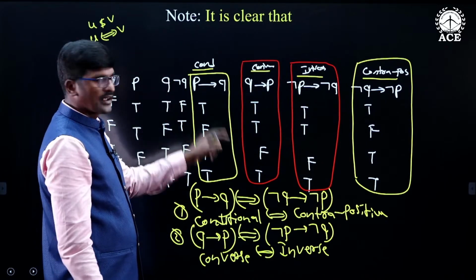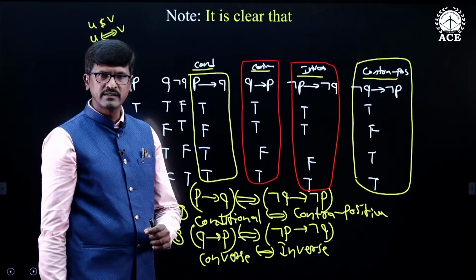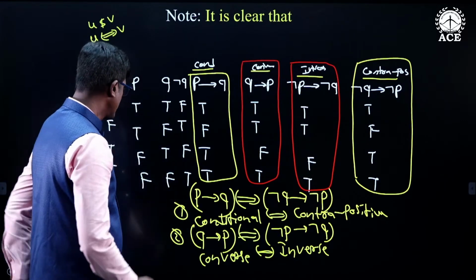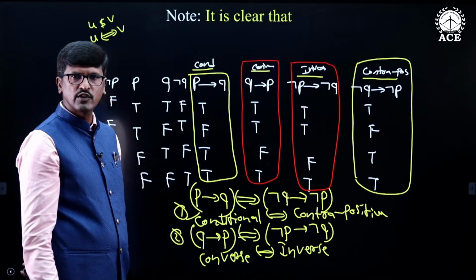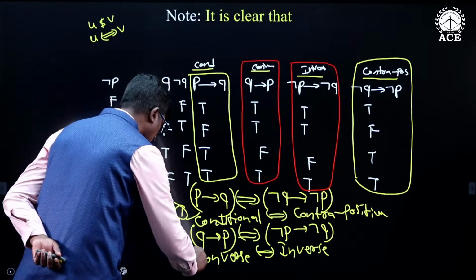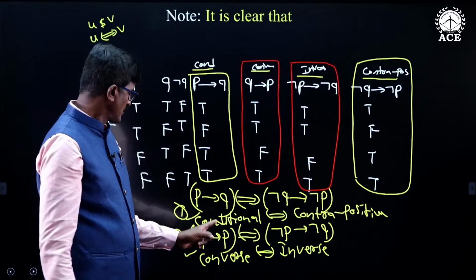So from the converse, inverse and contrapositive of the conditional statement, we must understand that the conditional and contrapositive are logically equivalent to each other, and the converse and inverse are logically equivalent to each other. This is the relation between them.